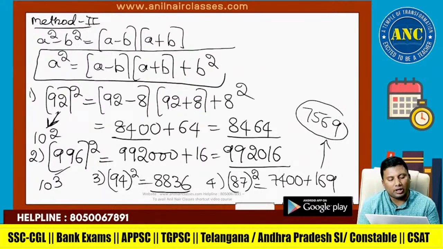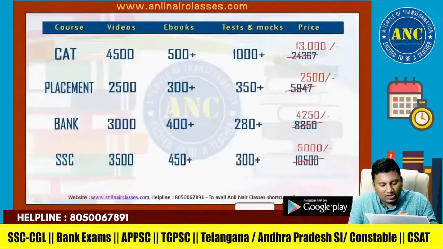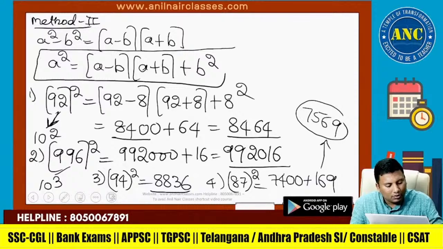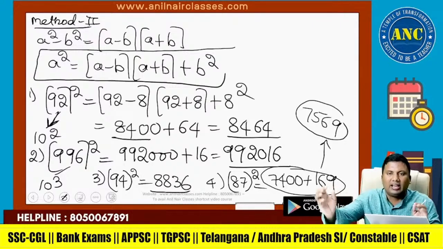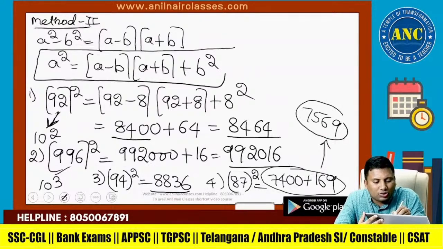996 minus 4 into 996 plus 4, plus 4 square. 94 minus 6 into 94 plus 6, plus 6 square. 87 minus 13 is 74, into 100, plus 13 square, 169. 7569. I hope the idea is clear. Take your own numbers. You will be getting most of the answers orally.